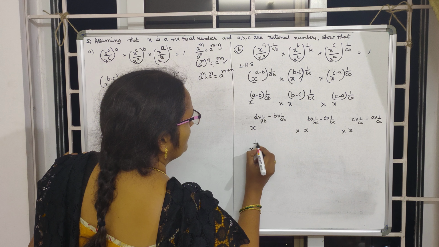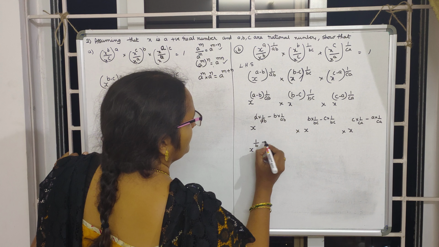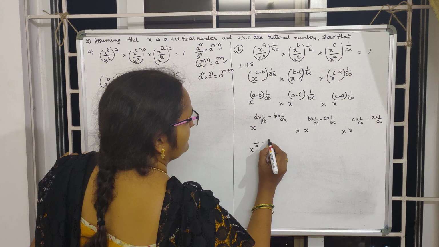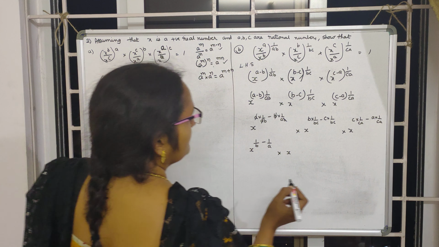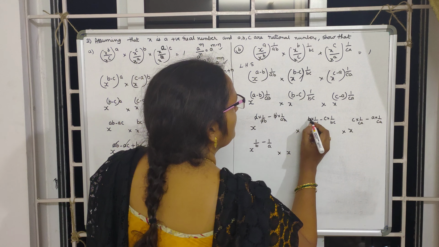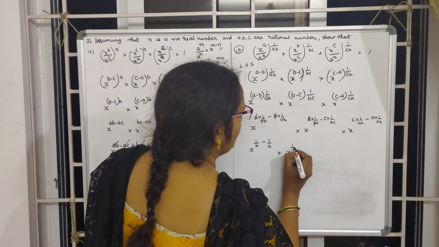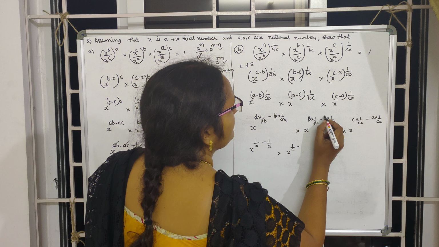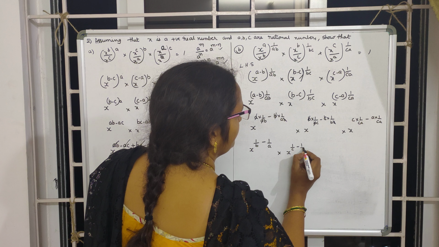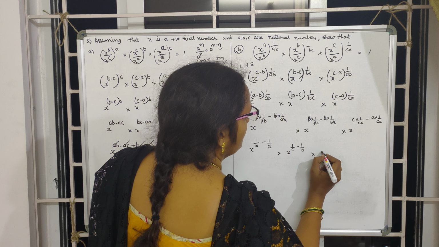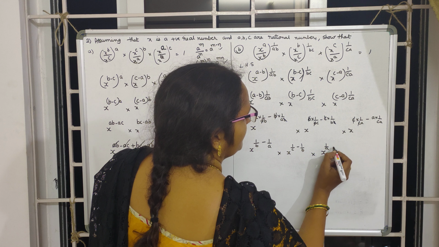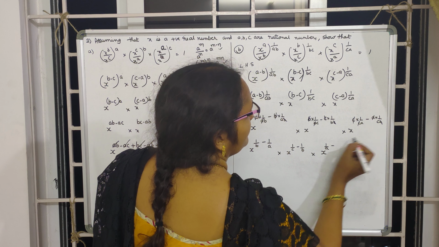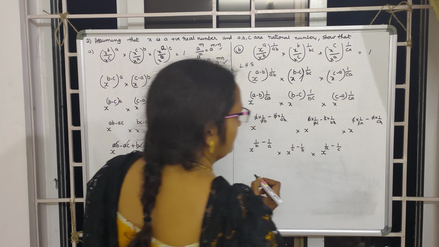We are left with x^(1 by b minus, b and b gets cancelled, 1 by a) times x^(b and b gets cancelled, left with 1 by c minus, c and c gets cancelled, left with 1 by b) into x^(this c and c gets cancelled, left with 1 by a minus, a and a gets cancelled, left with 1 by c).